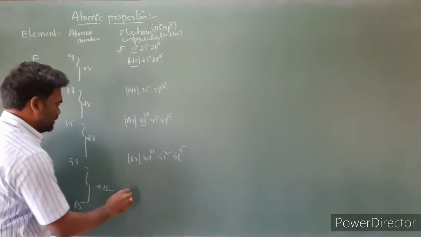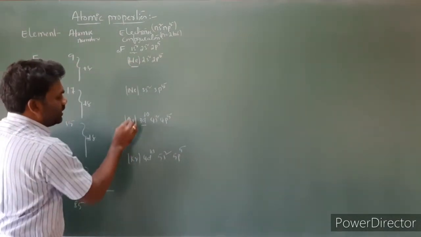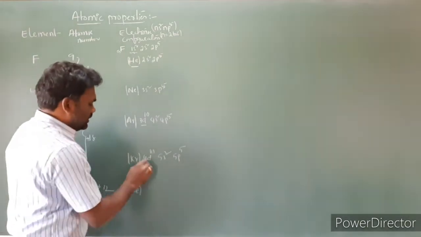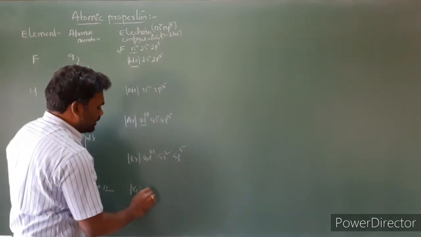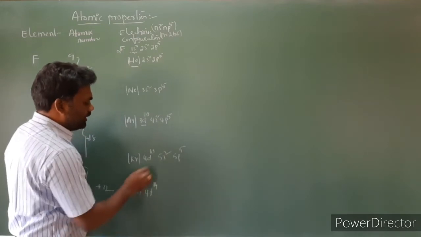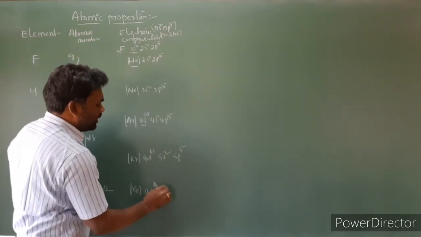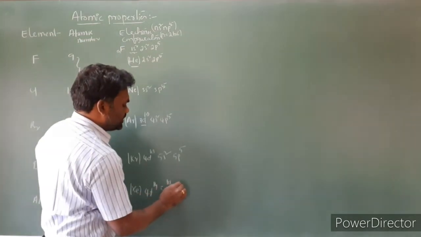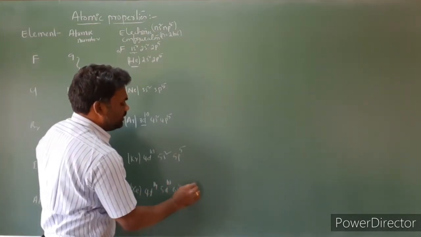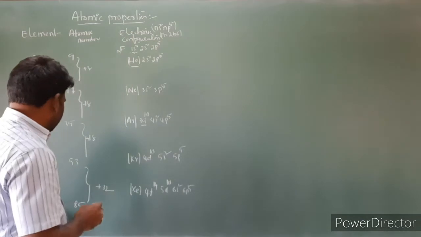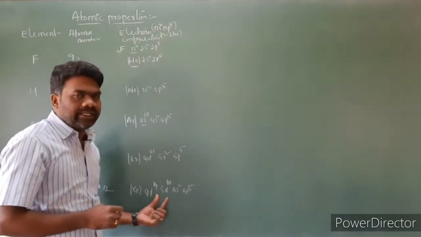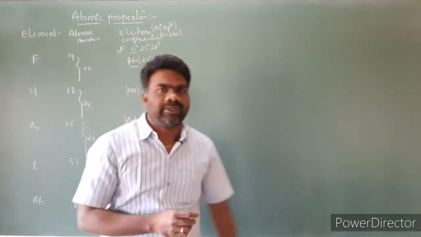Next astatine: helium, neon, argon, krypton, and the next noble gas is xenon. Whenever xenon is there, we have to take the f orbital, 4f14. This 4d will become 5d, so we take 5d10. Then 5 will become 6: 6s2, 6p5. So the electronic configuration of astatine is xenon, 4f14, 5d10, 6s2, 6p5.